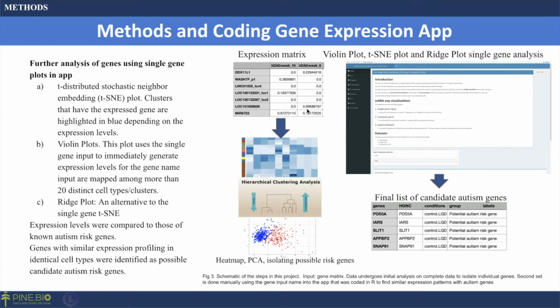First, this used an expression matrix, and then the heat map and principal component analysis with hierarchical clustering was made. This gave me a list of genes to further analyze, and this I manually inputted on the app that I created. And this created violin plots, t-SNE plots, and ridge plots. And this I compared to the known autism risk genes to develop a final list of candidate autism genes.